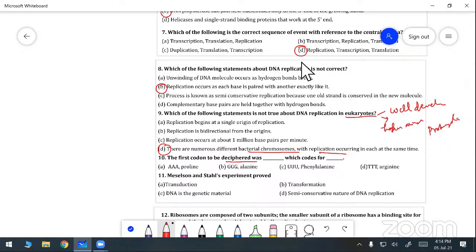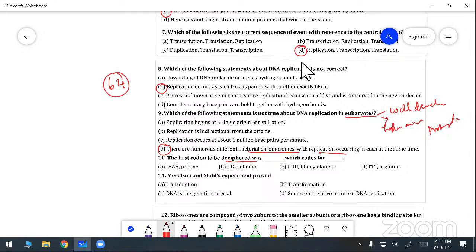We already took the class for you on triplet codons and the genetic code. In that, they explained about the codons. Based on the codons, we can see the 64 kinds of codons for amino acids in your book. They are given in the chapter about the codon system. Okay, so the first codon to be deciphered was dash. Which one is the first codon?